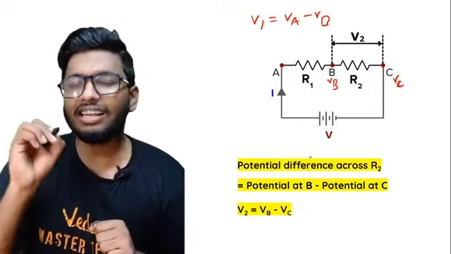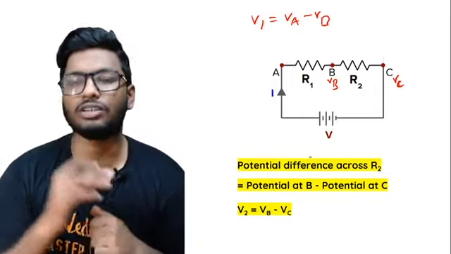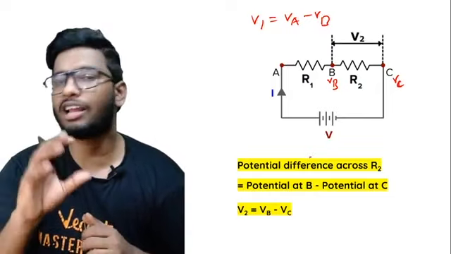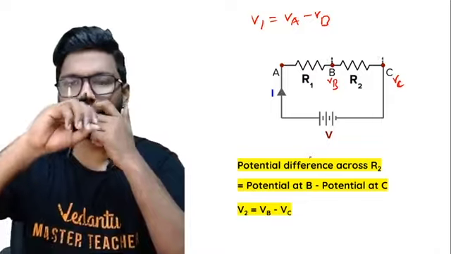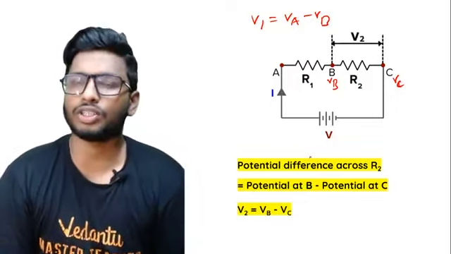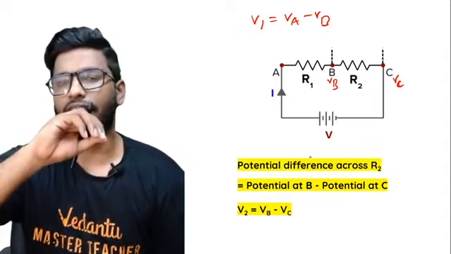Now, in a series circuit, guys, there'll be a little voltage difference when the current is passing through it. That is one thing you have to understand: there's a fluctuation in voltage when the current is passing through a resistor.